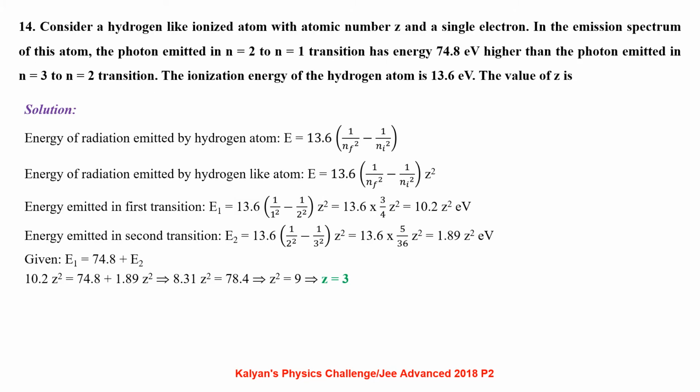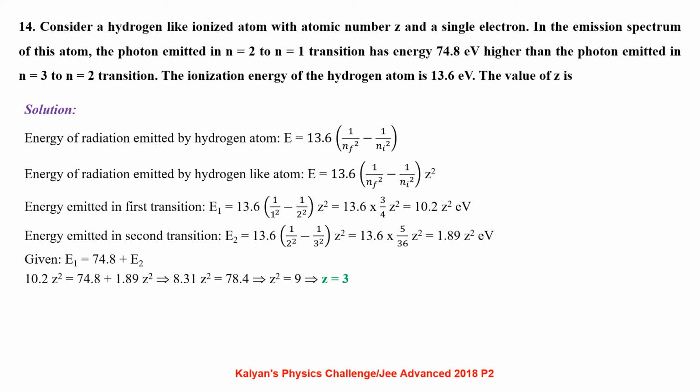Consider a hydrogen-like ionized atom with atomic number Z and single electron. In the emission spectrum of this atom, the photon emitted in n equal to 2 to n equal to 1 transition has energy 74.8 electron volt higher than the photon emitted in n equal to 3 to n equal to 2 transition. The ionization energy of the hydrogen atom is 13.6 electron volt. The value of Z is: energy of radiation emitted by the hydrogen atom E equal to 13.6 (1 by n final square minus 1 by n initial square). Energy of radiation emitted by hydrogen-like atom E equal to 13.6 (1 by n final square minus 1 by n initial square) Z square.